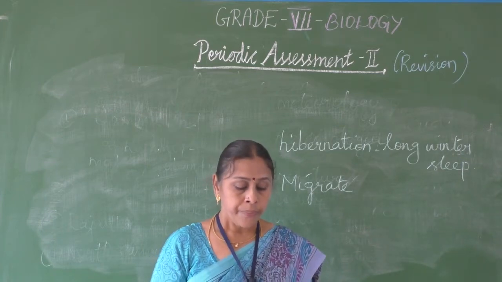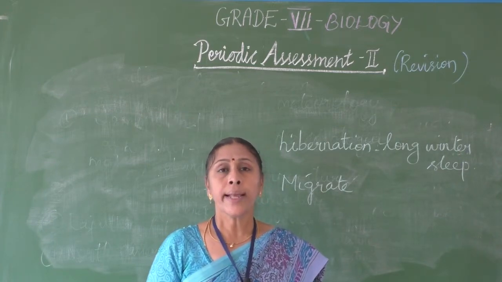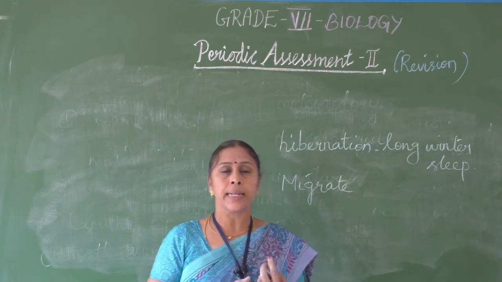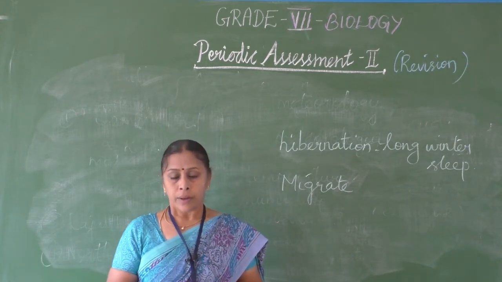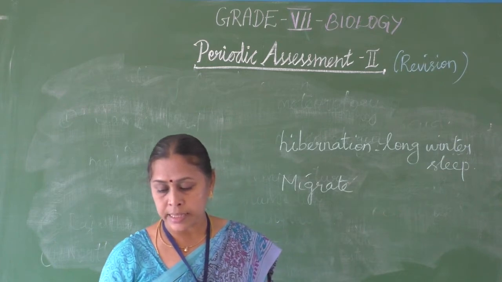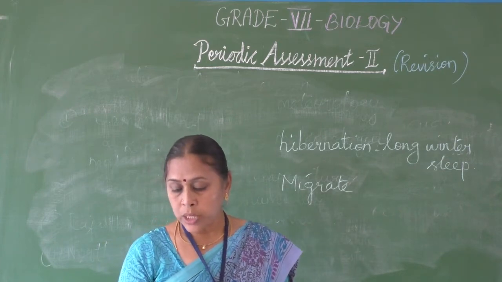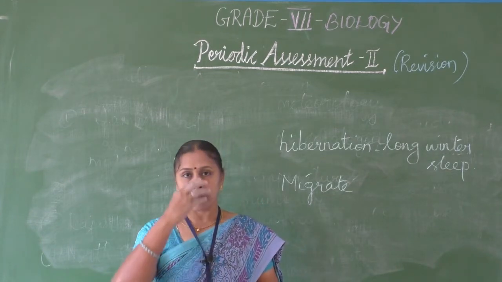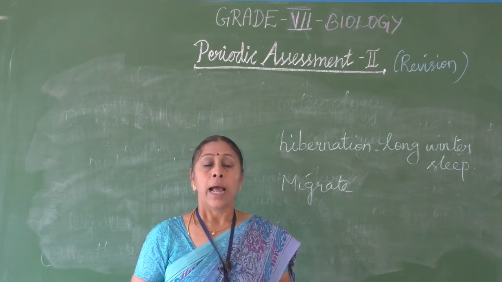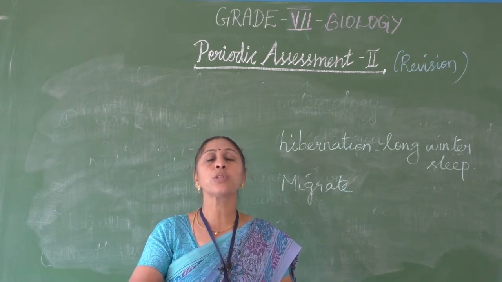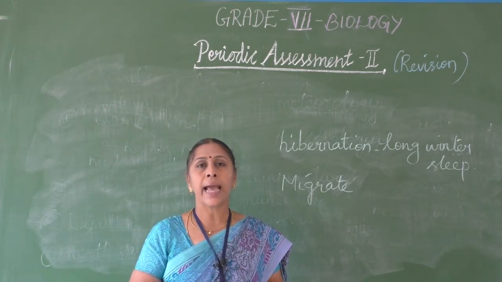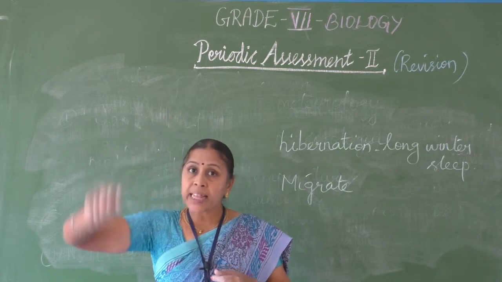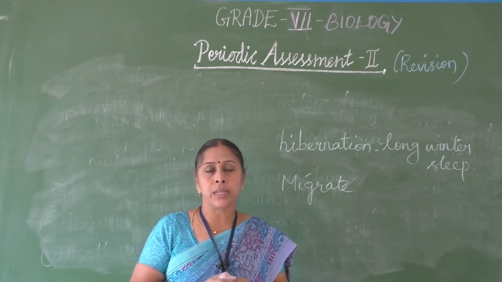Next, elephants. Regarding the elephants, their appearance. In the worksheet also we have asked, what is the use of its trunk? For that, the long trunk is used as a nose, and also it is used to carry the loads, carry logs of wood, to break the bark of the trees for their food.